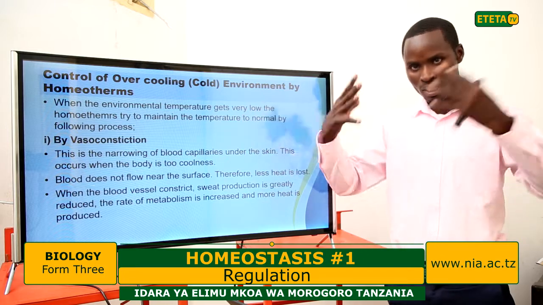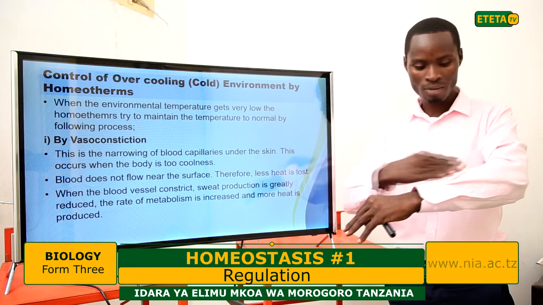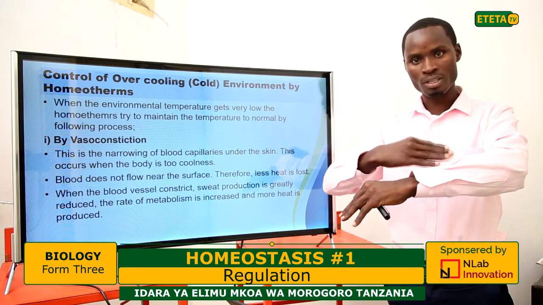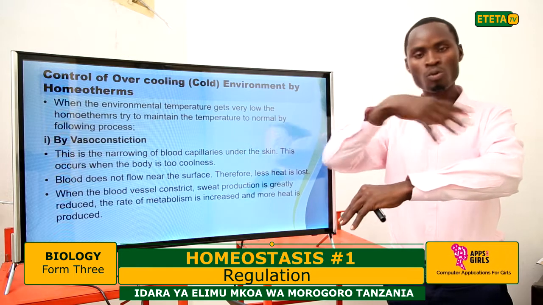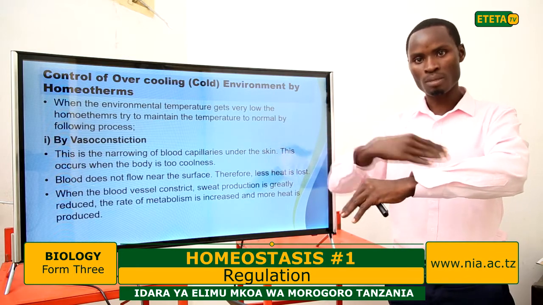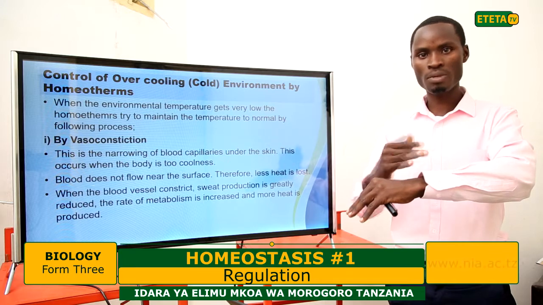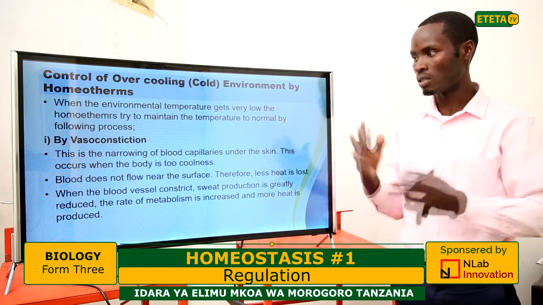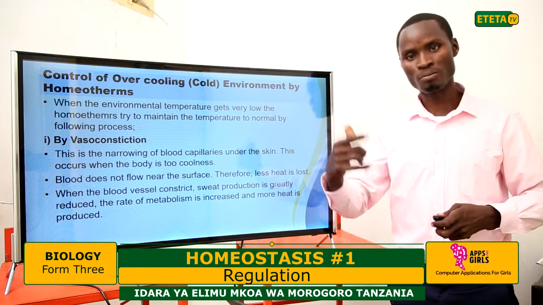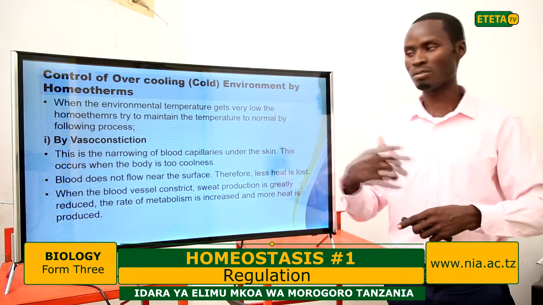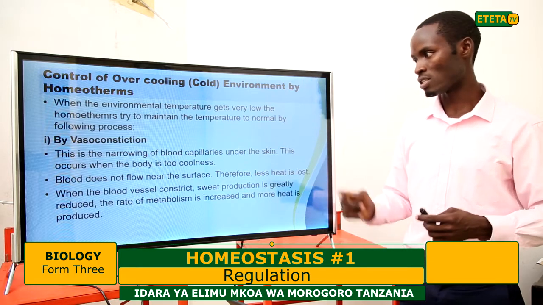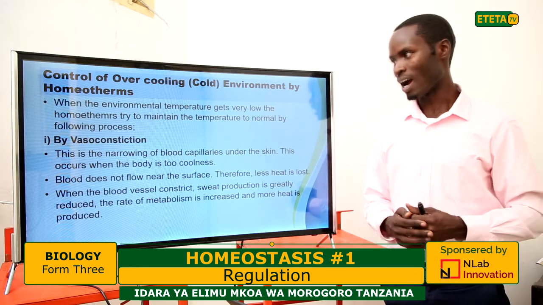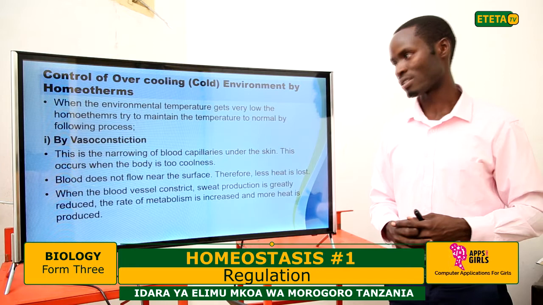But now, because it is cool, you can't allow the blood to come near the surface. You need to keep your blood deeper in the body so that it escapes this cool air of the surrounding, to avoid more loss of blood temperature to the environment. So vasoconstriction is the narrowing of blood capillaries under the skin. This occurs when the body is too cold.